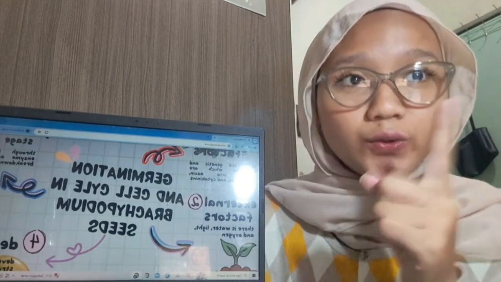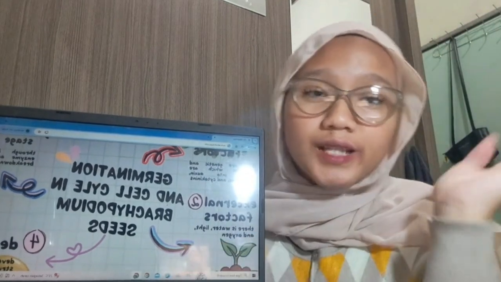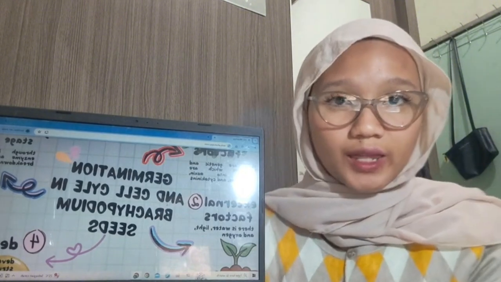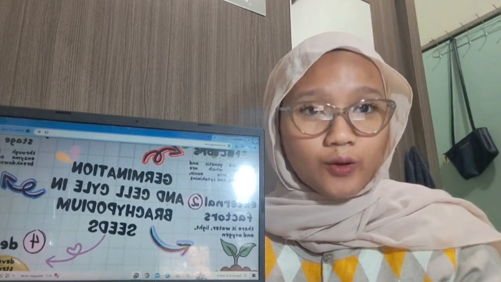Next, let's take a look at the germination state itself, how the seed begins to grow through imbibition and enzyme activity. Water enters the seed, enzymes break down stored food, and this fuels the early growth of the embryo.